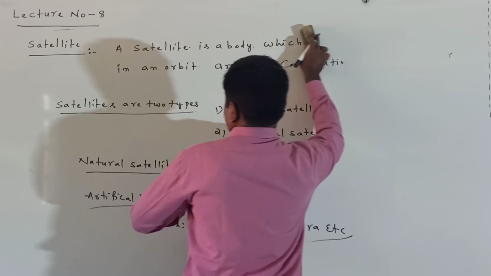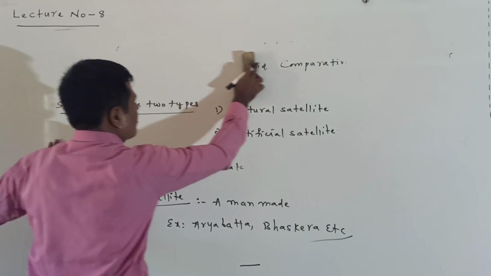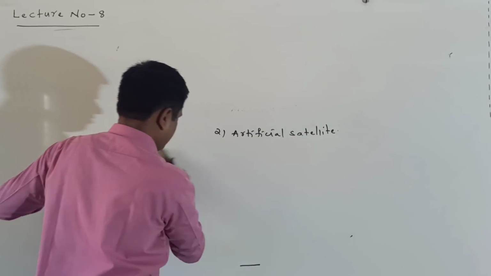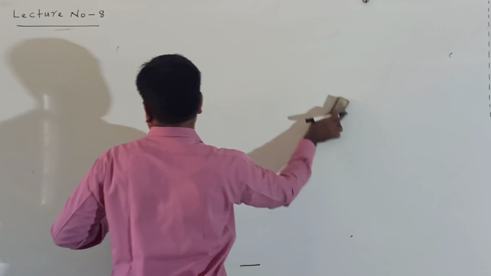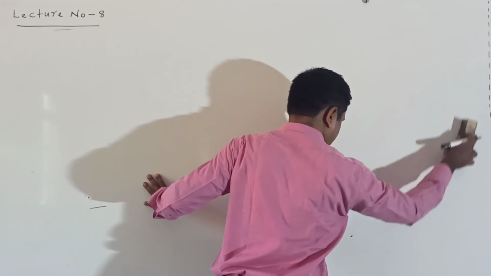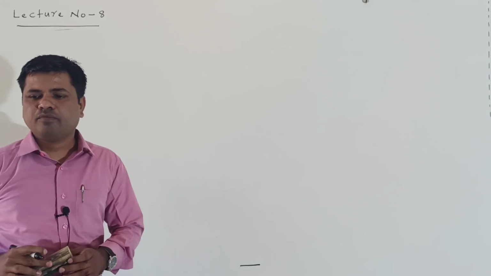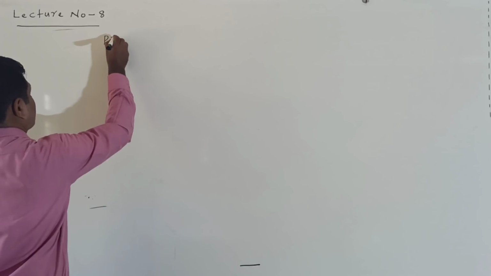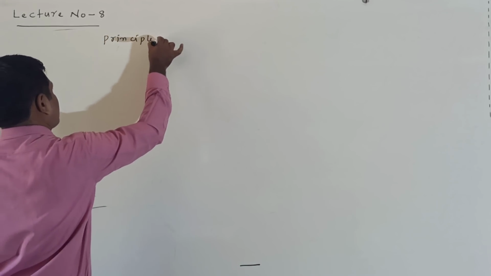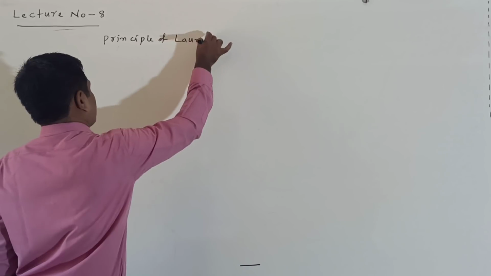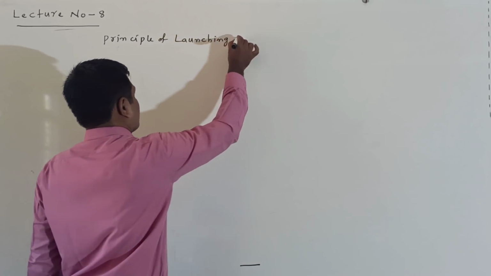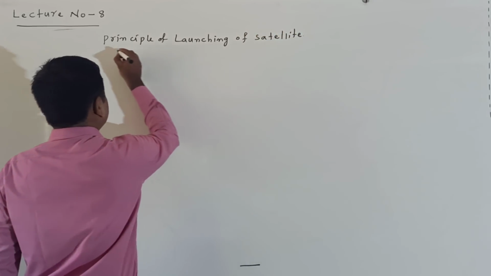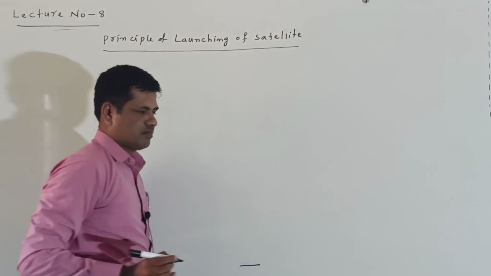Next we will discuss the principle of launching of satellite.